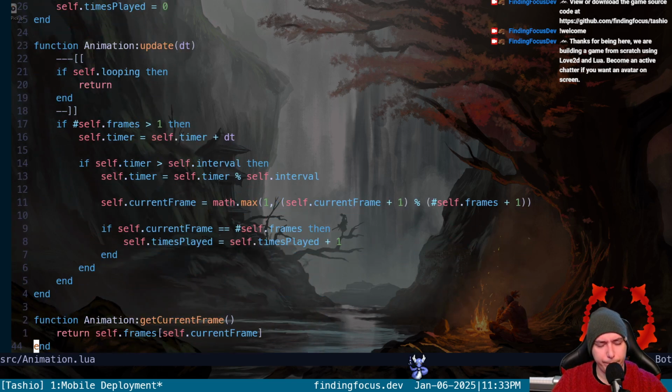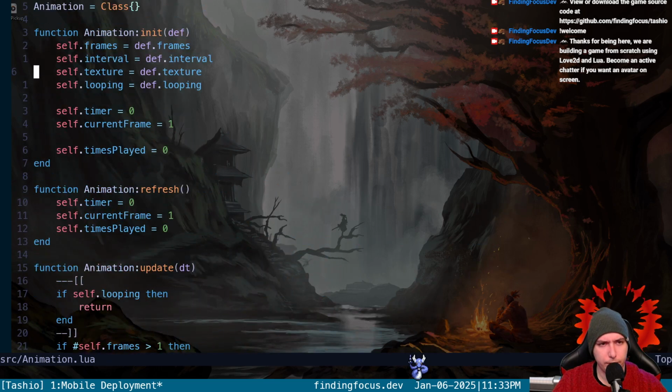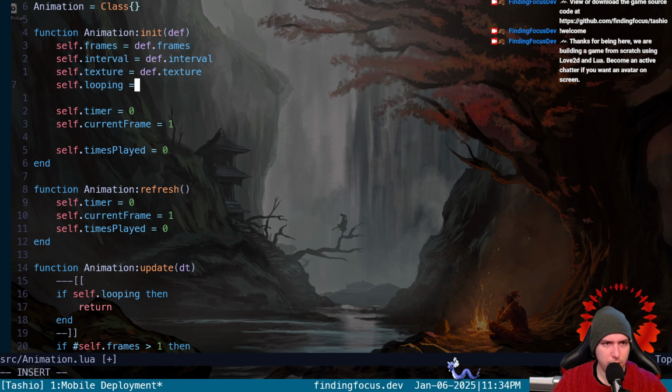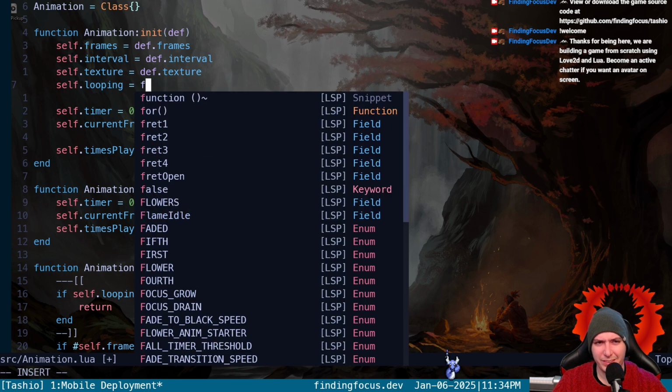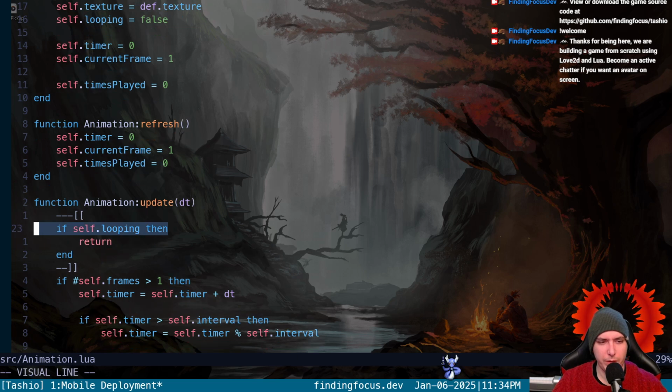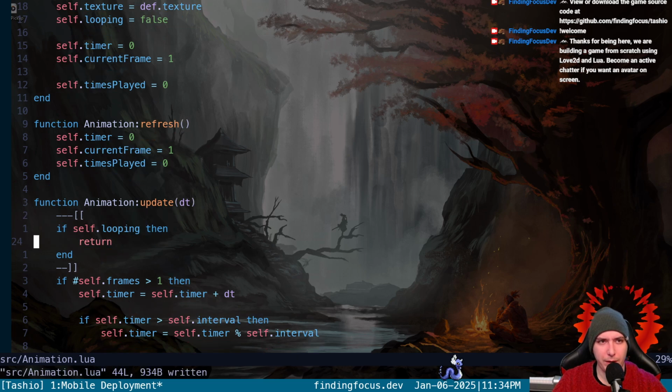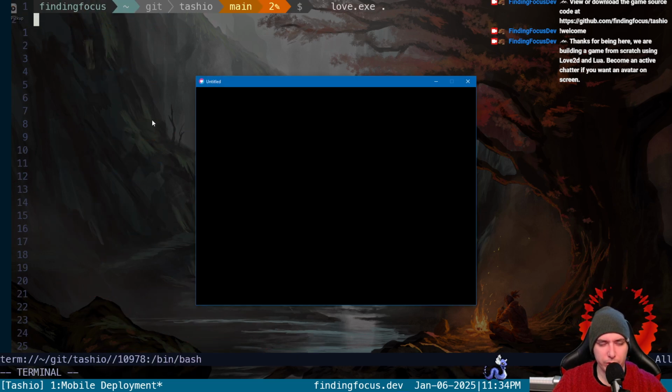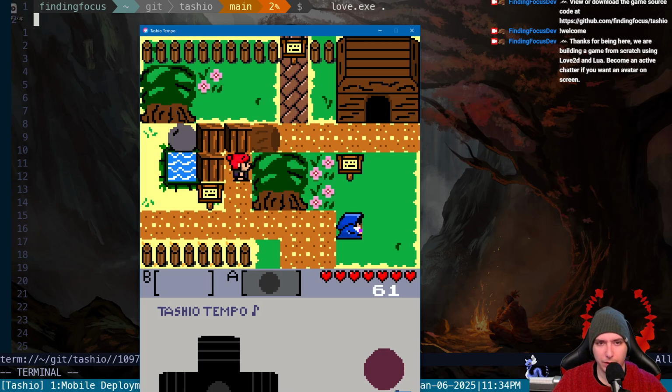I don't know what to do. Let's say that this is just looping is false. We're not looping, and if we're looping, we're gonna break and not even update our animation. Is this wrong? It should not loop anything, but it does. What the?